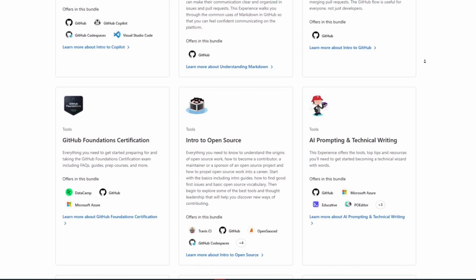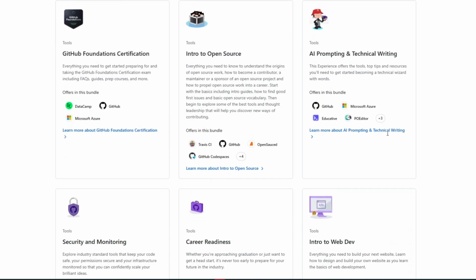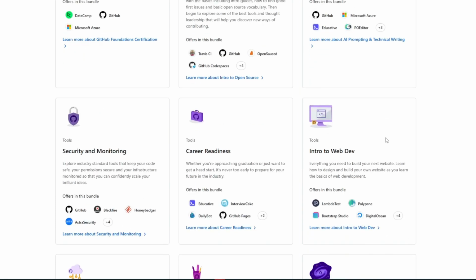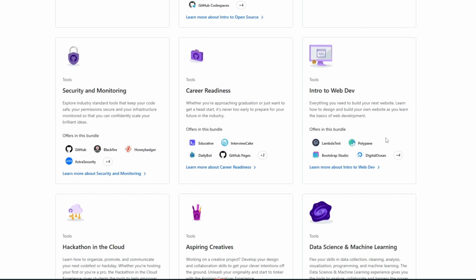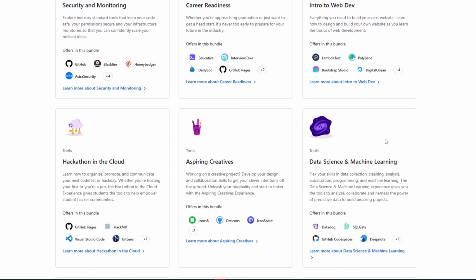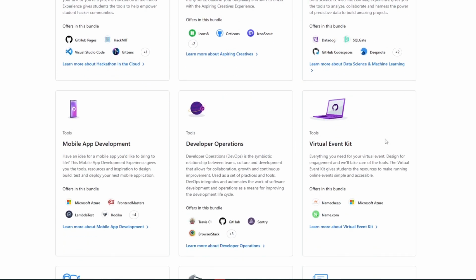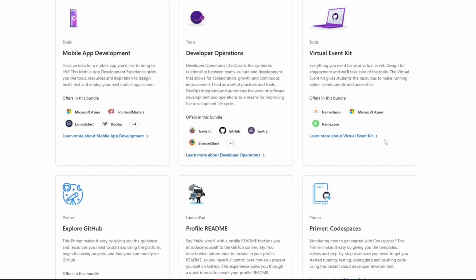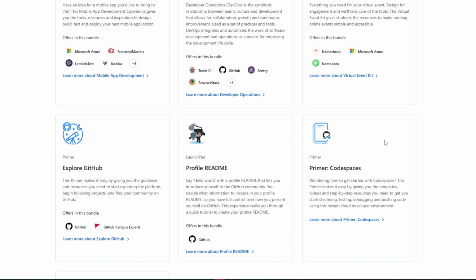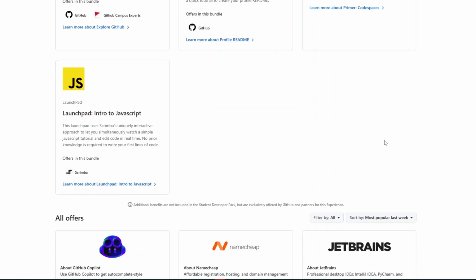Now let's talk about what the GitHub Student Developer Pack is. The GitHub Student Developer Pack is a program by GitHub that offers free access to professional developer tools including a free GitHub Pro account, free cloud hosting credits from AWS, DigitalOcean, and Microsoft Azure. You have access to JetBrains tools, Canva Pro, MongoDB Atlas, and more. And you can get discounts on various programming and web development services. Now, this pack is available only to students currently enrolled in an accredited school, college, or university.